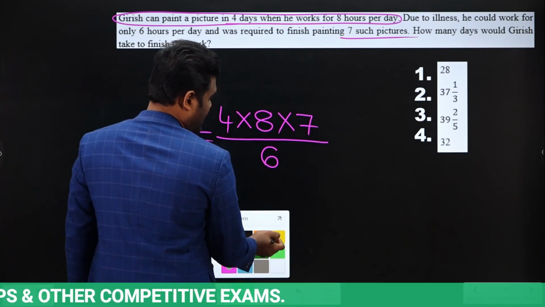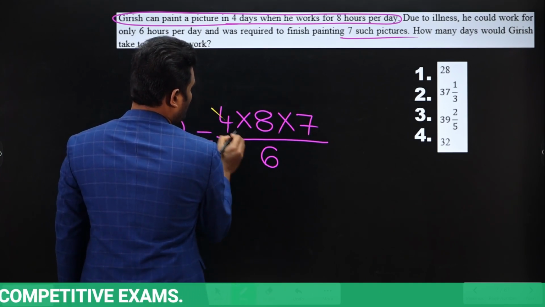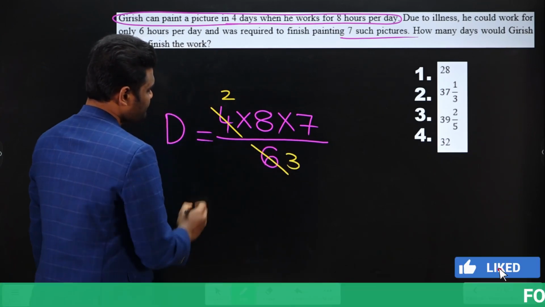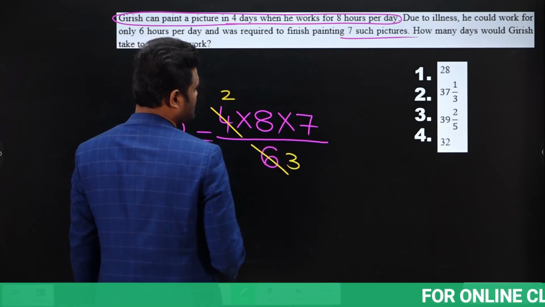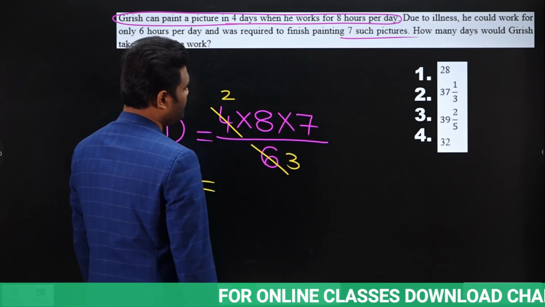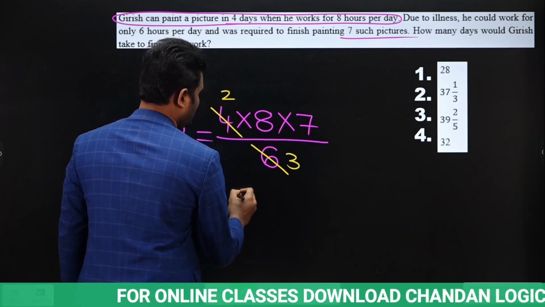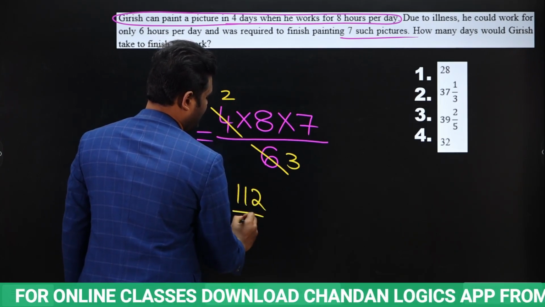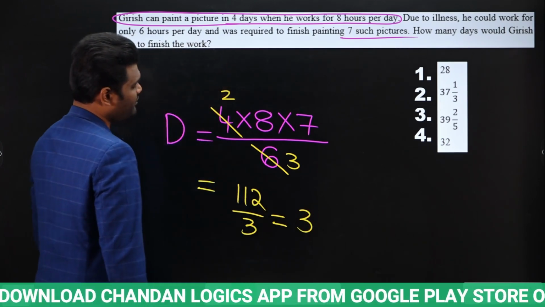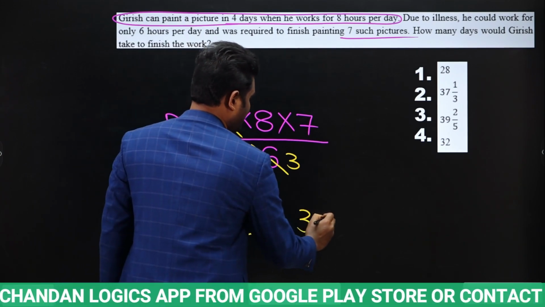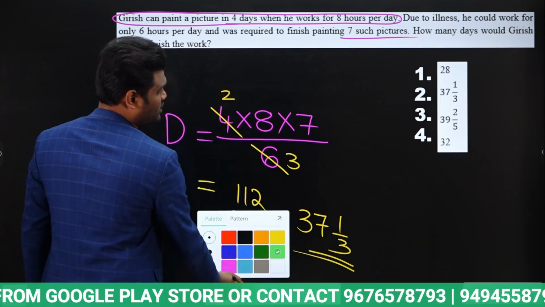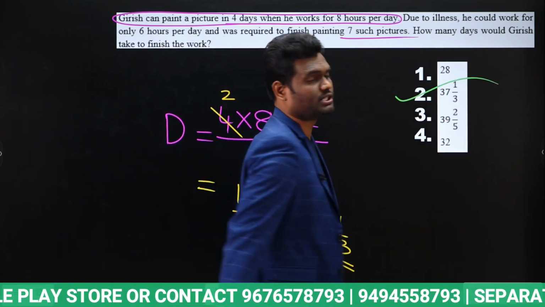Now just to simplify, if you simplify this, what happens? 4 cancels here 2 times, 4 cancels here 3 times, yes or no? Now if you multiply 7 times 8, this will be 56, and 56 times 2 will be 112, divided by 3. 3 times 37 is 111, you are left with 1. So 37 1 by 3. The answer for this question will be 37 1 by 3, which is option 2.